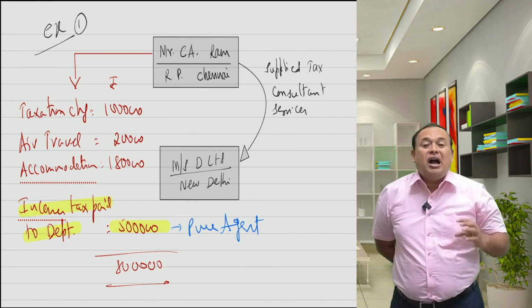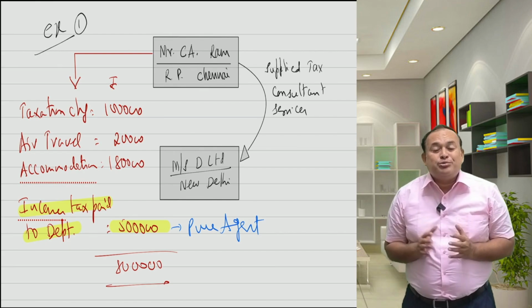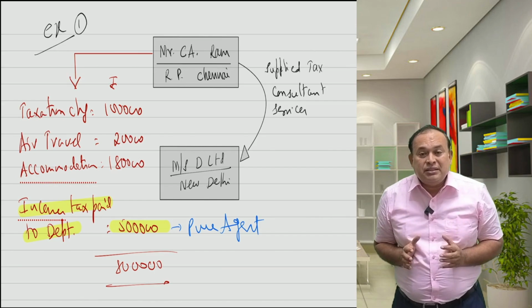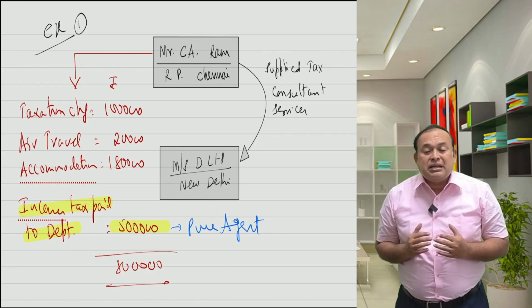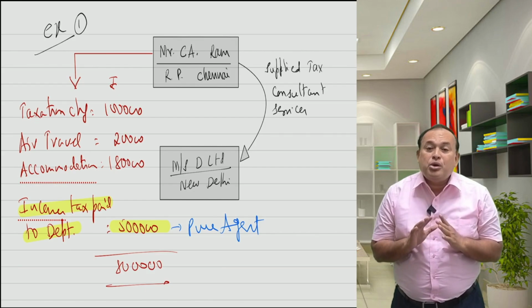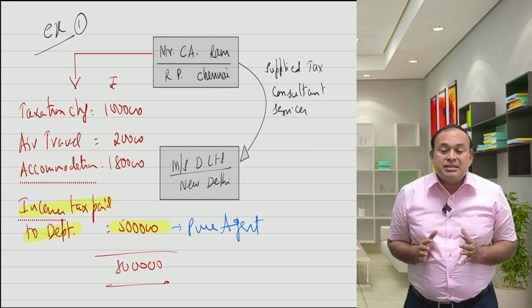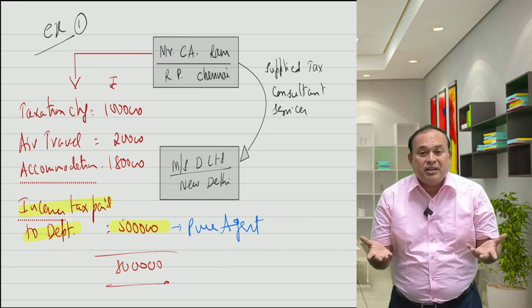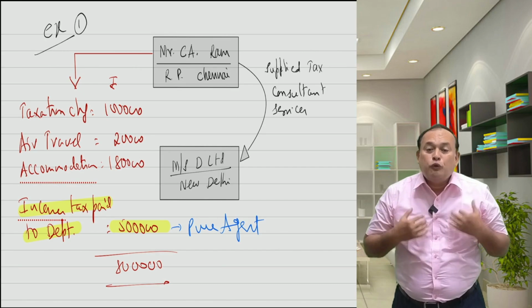So what? Under the GST law, these two expenditures, air travel expenditure and short-term accommodation expenditure, reimbursed from the client by the supplier cannot be called a pure agent expenditure. Reason: it is his input supply of services to provide the output supply.